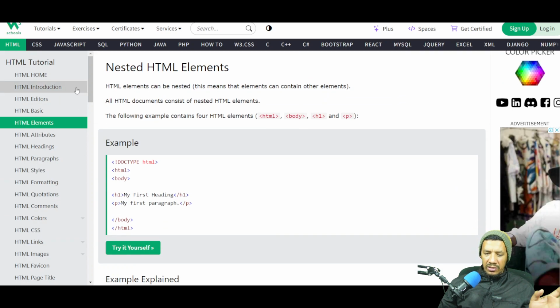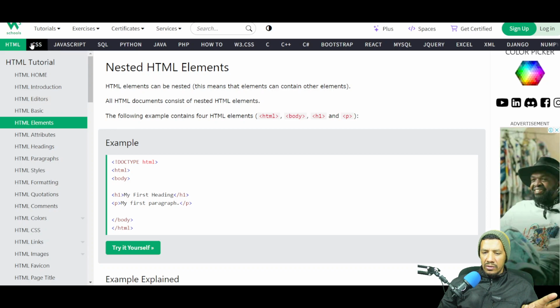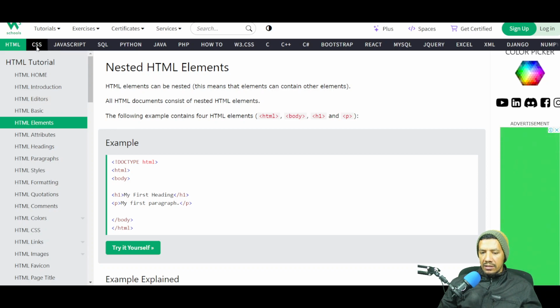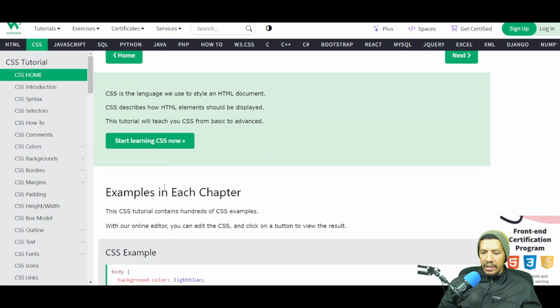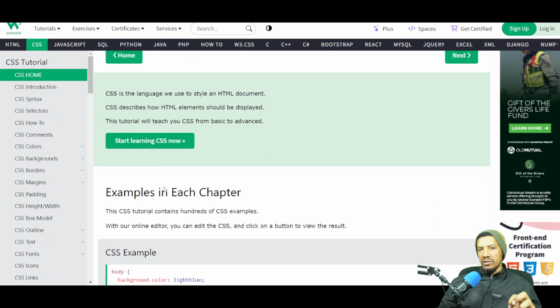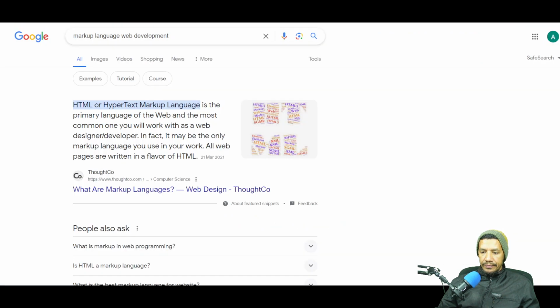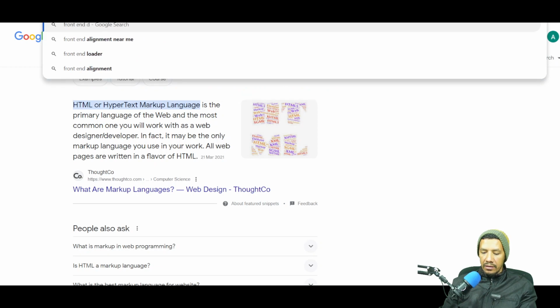So my suggestion is go through this tutorial, finish all of this, and then move on to CSS. CSS is cascading style sheets. It's all about an efficient and effective way of styling the look and feel of a website. So this would be the next thing to learn, CSS. And after that, you will get into the actual code part of web development, or at least front-end development, right? So I've used the term there again, front-end. So let's Google that. Front-end development.